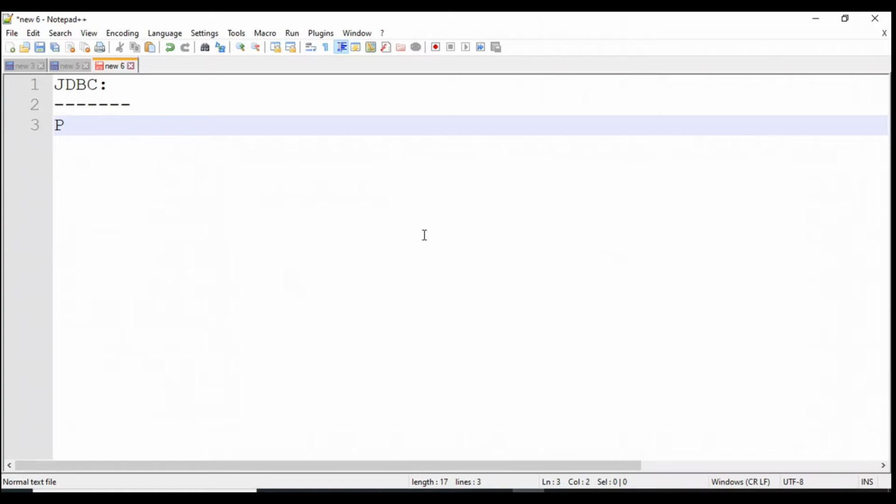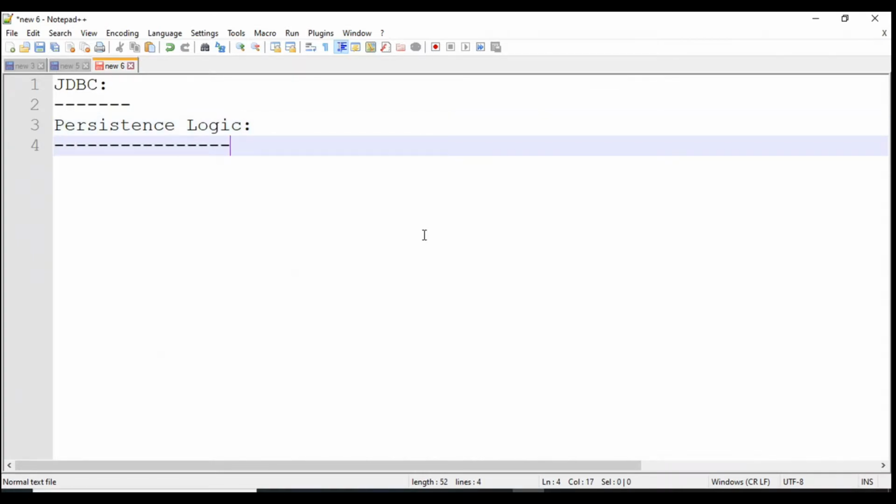So before starting JDBC, we will see what is persistence logic, right? And why we use JDBC. If you are coding in Java, then JDBC is going to be one of the most important topics for you. So before starting JDBC, we will see why we use JDBC and what is persistence logic.